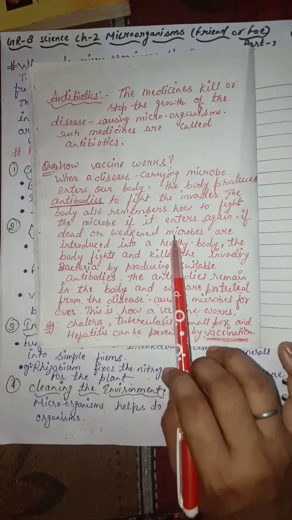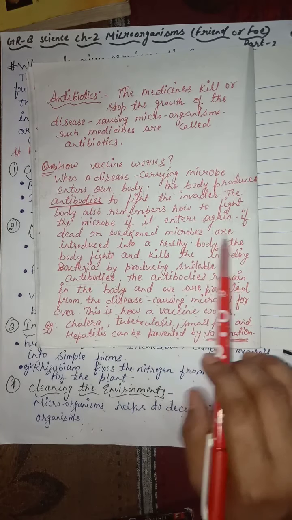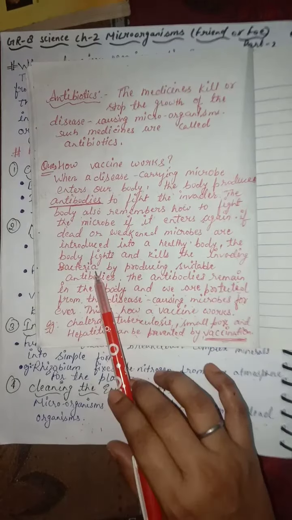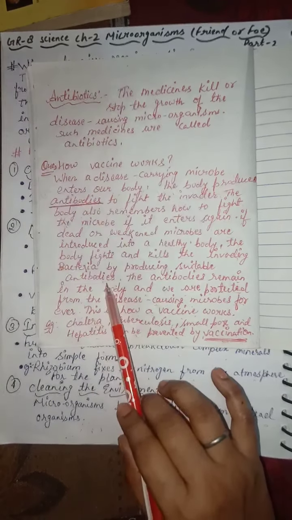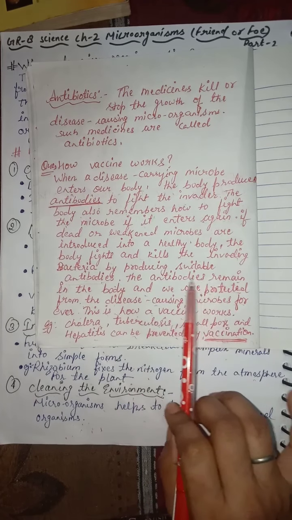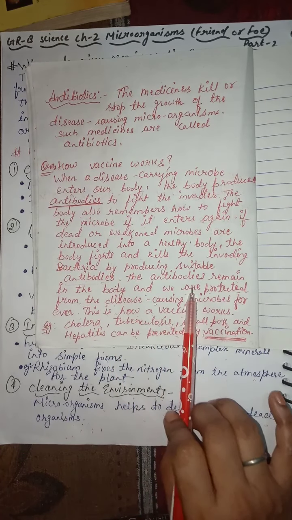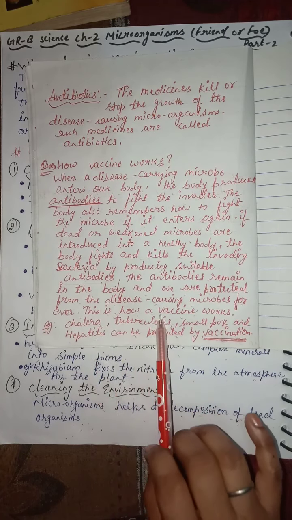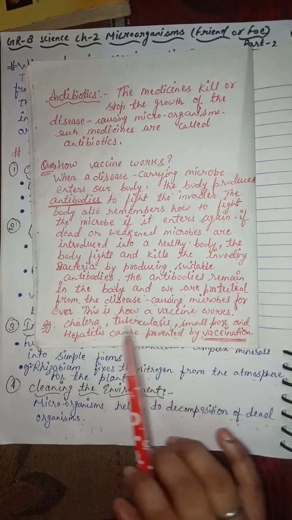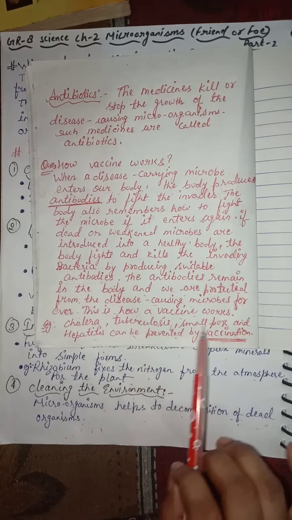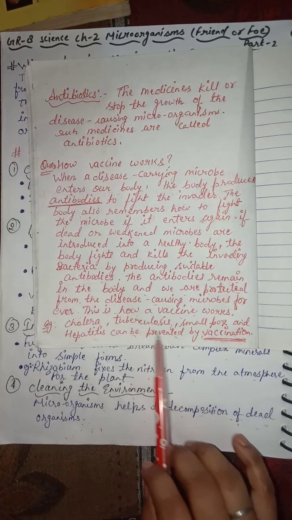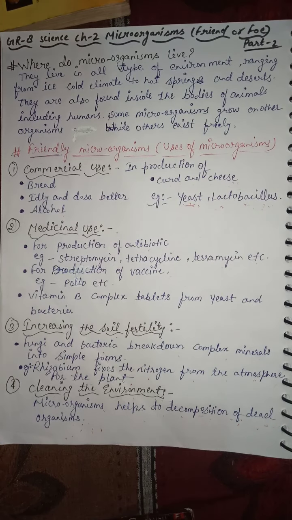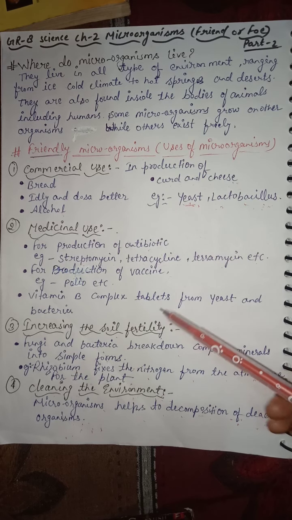If dead or weakened microbes are introduced into a healthy body, the body fights and kills the invading bacteria by producing suitable antibodies. The antibodies remain in the body and we are protected from the disease causing microbes forever. This is how a vaccine works. For example, cholera, tuberculosis, smallpox and hepatitis can be prevented by vaccination.